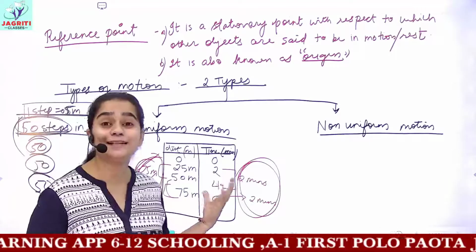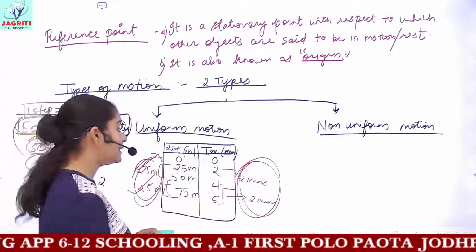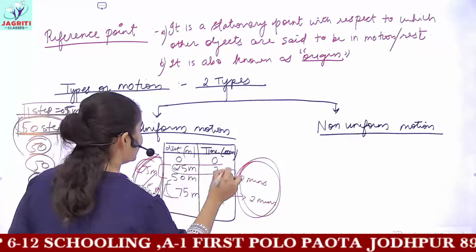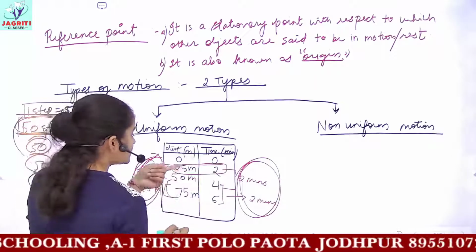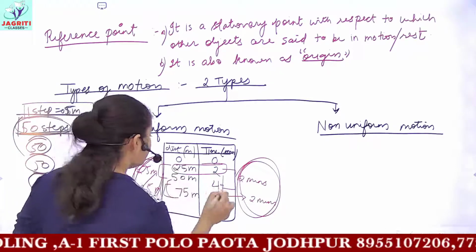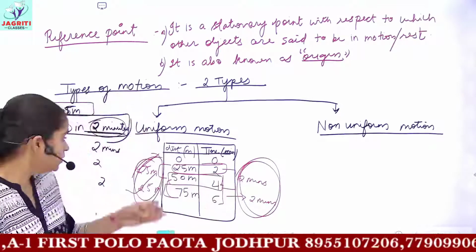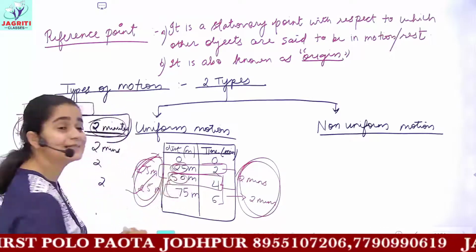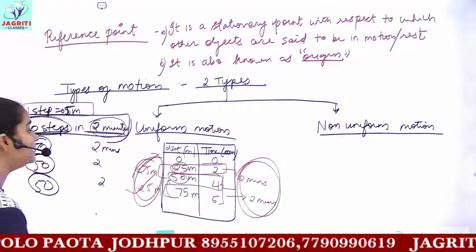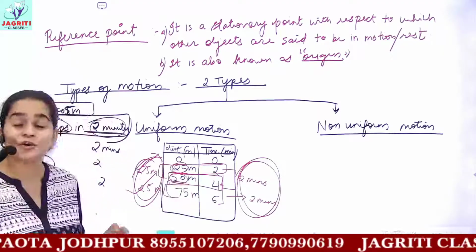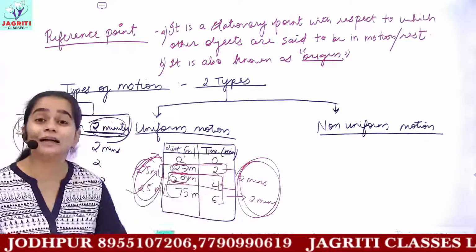I hope you got this example. Please do not get confused that in 2 minutes the distance is 25, and in 4 minutes it is 50, so how come 25 and 50 are not the same? We are telling that these are the total distance, and this is your total time taken.